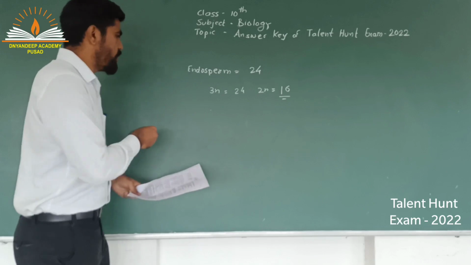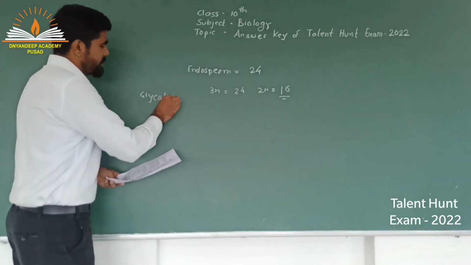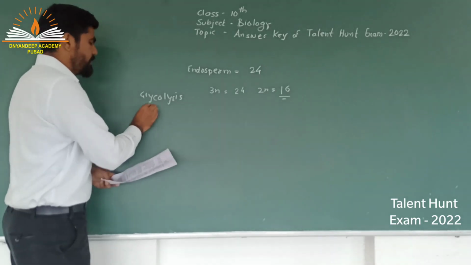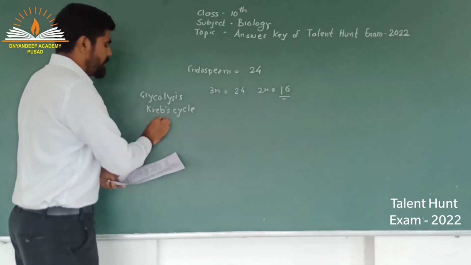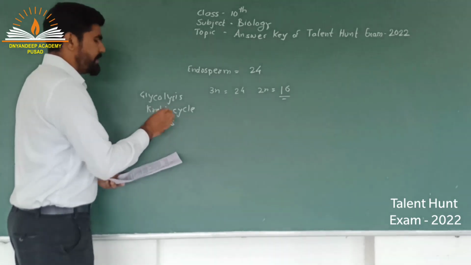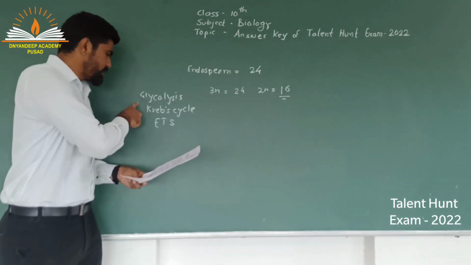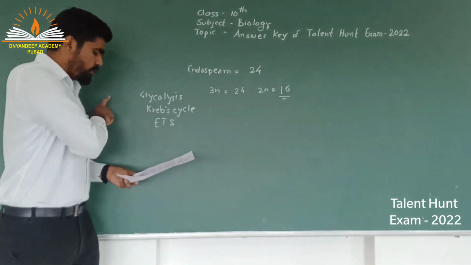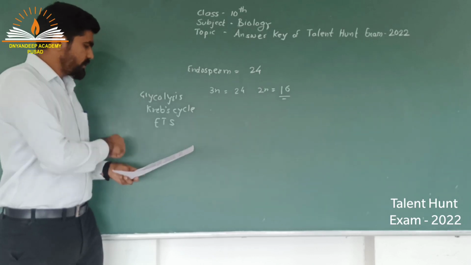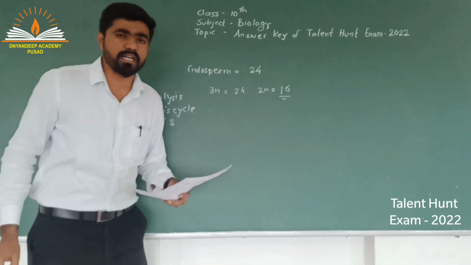Which three steps are there in aerobic respiration? First step is breakdown of glucose, glycolysis, then second step comes the Krebs cycle, and the final step is the electron transfer system, ETS, electron transport chain we call. Now in these three steps aerobic respiration is completed. Now we have to understand how the question is asked. The question is saying how many NADH2 are produced during electron transfer chain.